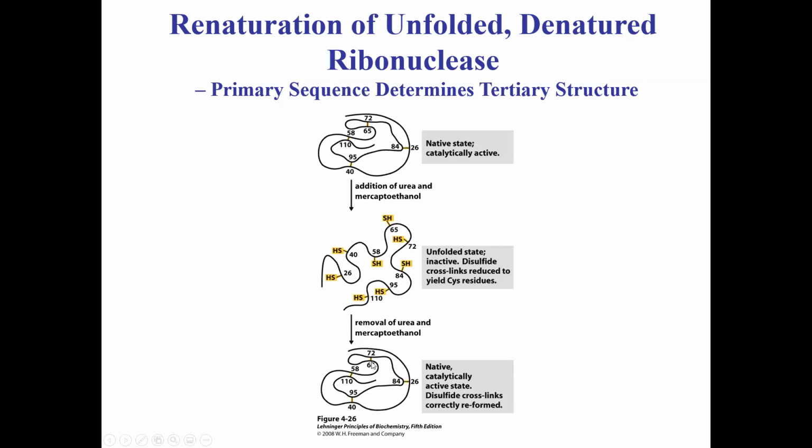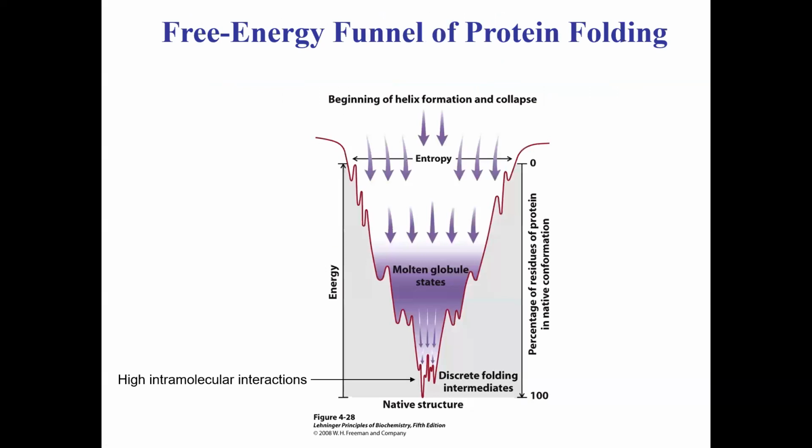The 65th cysteine goes and finds the 72nd residue and forms the same disulfide bond. And therefore, you form the same tertiary structure. How cool is that? Think about the beauty of evolution, right? Pretty cool, I think. And so you can always ask this question: how does a protein fold then? I would love to know.